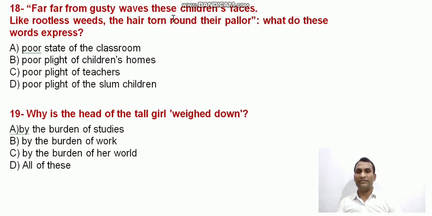Far from gusty waves, their children's faces look like rootless weeds, the hair turned round their pallor. What do these words express? The poor state of the classroom, the poor plight of children's homes, the poor plight of teachers, or the poor plight of the slum children. So the right option is the poor plight of the slum children.